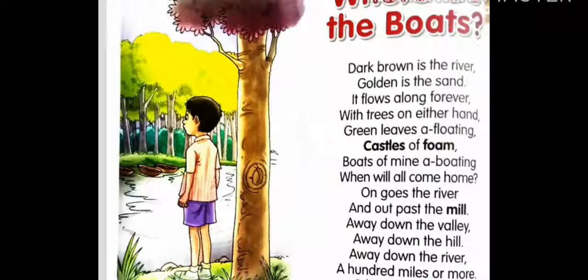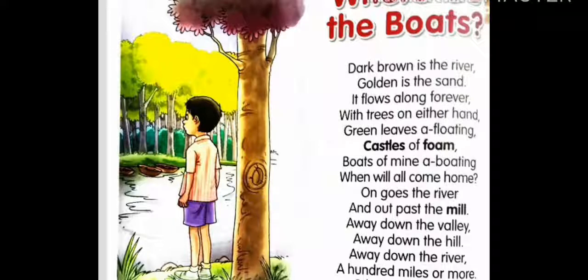Castles of foam. Do you know what is foam? When we use the surf or soap on our hands, we get the foam. So here there are castles of foam. What do you mean by castles? Castles are nothing but the palaces. So by seeing the foam floating on the river, we think they are like some big buildings. Means foam is constructed as the buildings. So it is floating and by seeing the foam we can remember the castles.